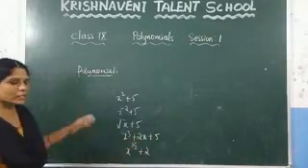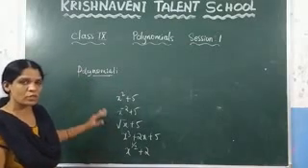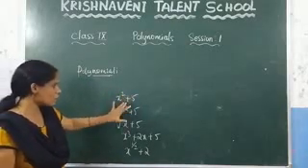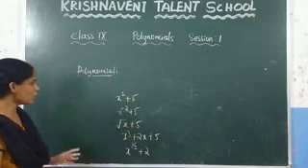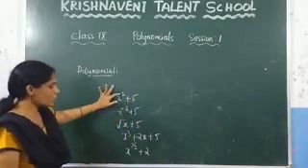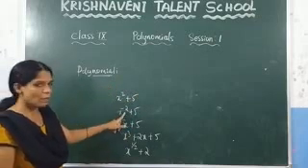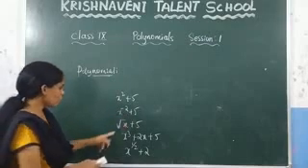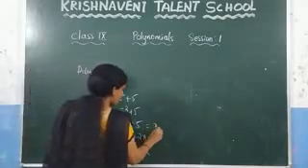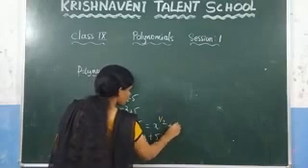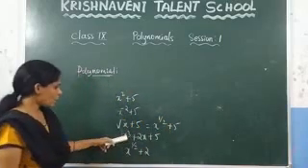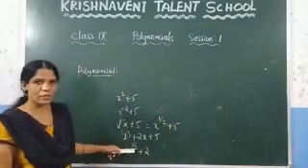Now you know that these are all expressions because they involve variables, numbers and some operations. So here you can observe that the power is positive. Here the power is negative. Here you can write this one as x power 1 by 2 plus 1. And here the power is 3 and here the power is 1 by 2.